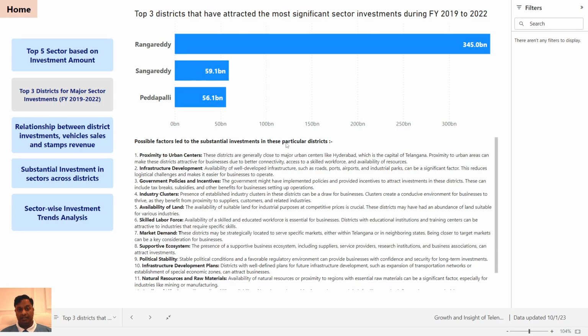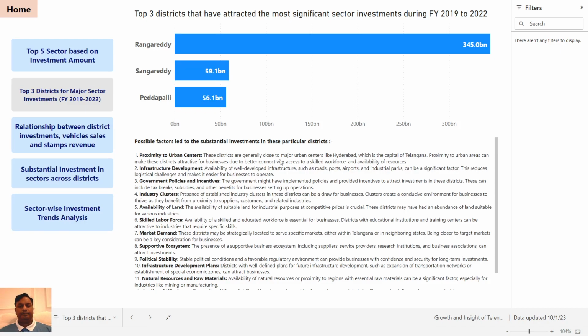Industry clusters can be another reason. Presence of established industry clusters in these districts can be a draw for business. Clusters create a conducive environment for businesses to thrive as they benefit from proximity to suppliers, customers, and related industries.